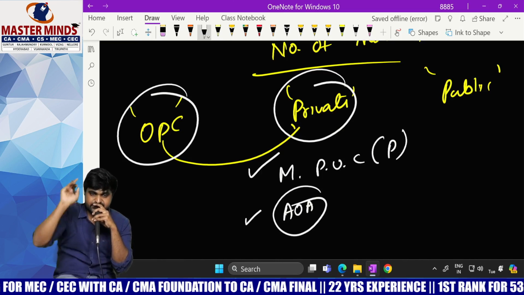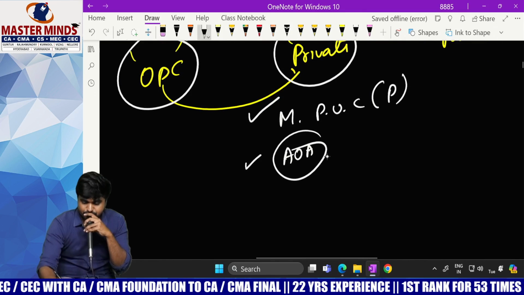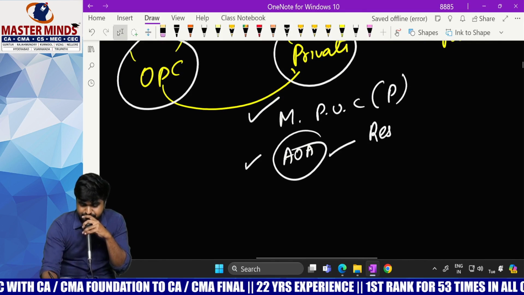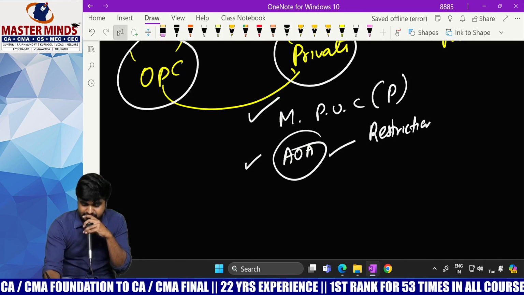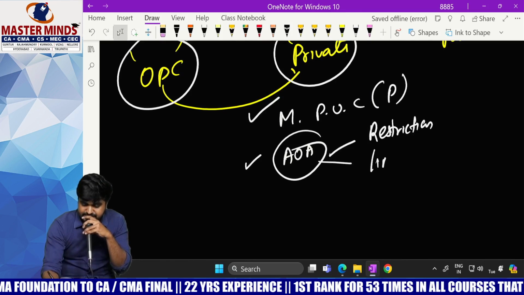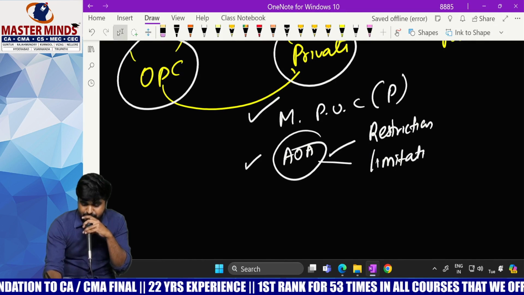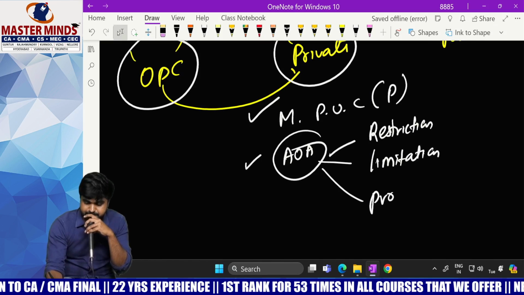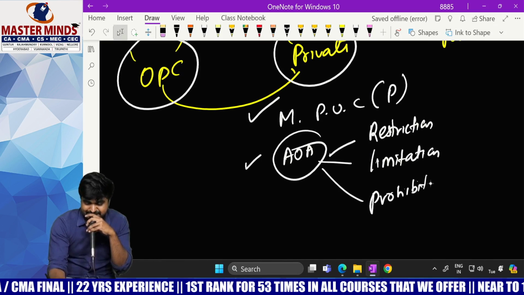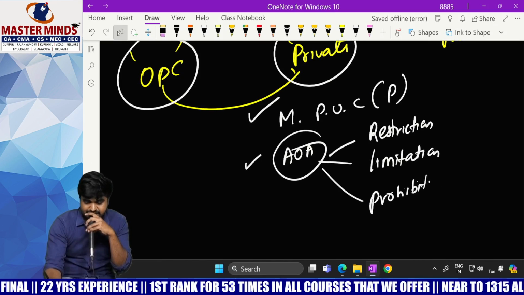Nothing but 3 points. First point is about restriction. Second point is about limitation. Third point is about prohibition. So first of all, say what is the meaning of restriction, limitation and prohibition.